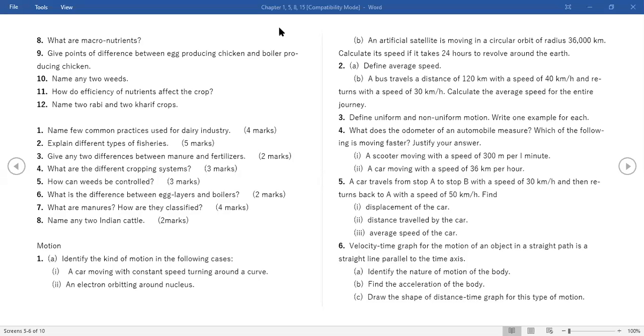Ma'am, in the fifth question, second part, distance you cannot calculate. No, you cannot calculate distance covered. Only displacement, and this displacement you can take as 2x. You can write the total distance covered as 2x kilometers.